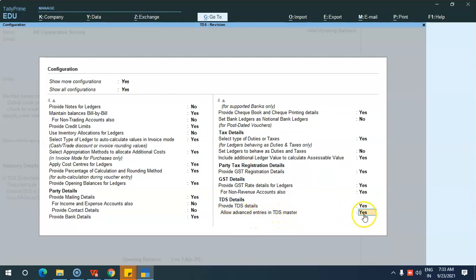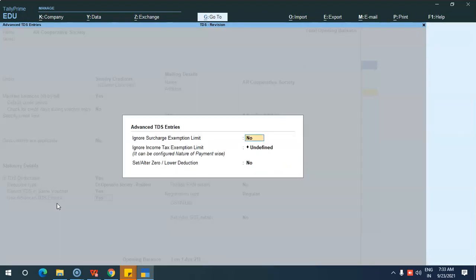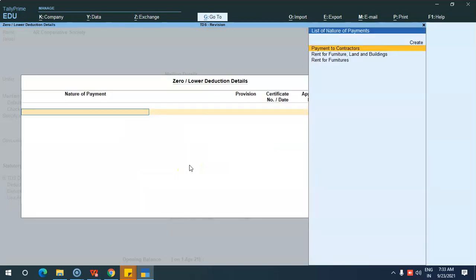This has to be enabled. Once it has been enabled, you will get the option use advanced TDS entry. Just give yes over here, and you have an option, set or alter zero or lower deduction. This option has to be set to yes.